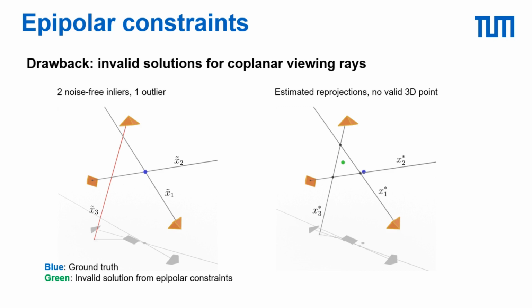As an illustration, in this example there are 3 views with 2 noise-free inliers and 1 outlier whose viewing ray is close to the plane spanned by the viewing rays of the 2 inliers. In this case, the optimal solution is to wrongly classify the outlier as an inlier and select the x_i such that all viewing rays are coplanar, but not intersecting in a single point.